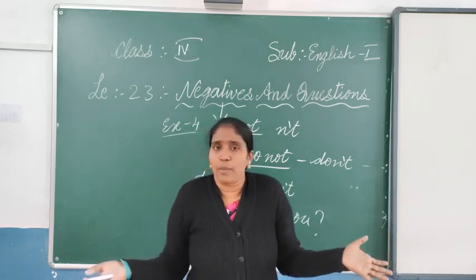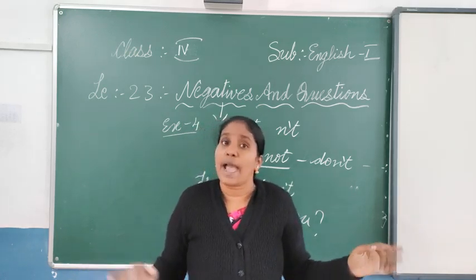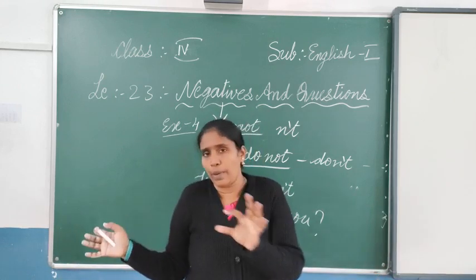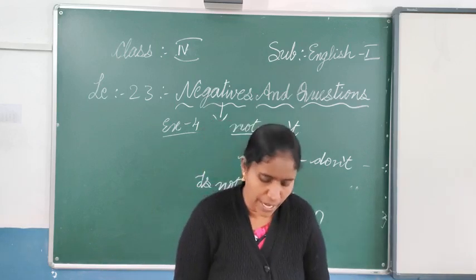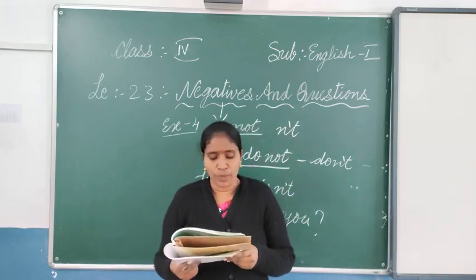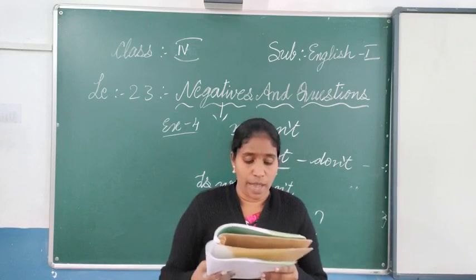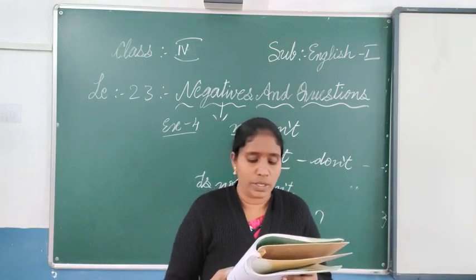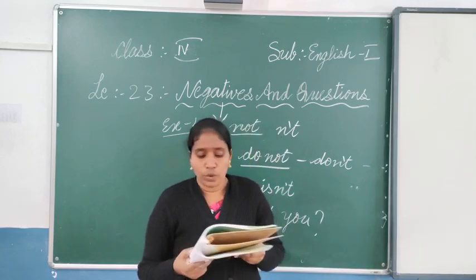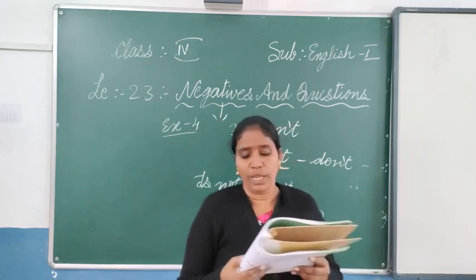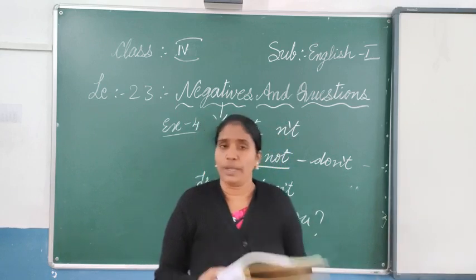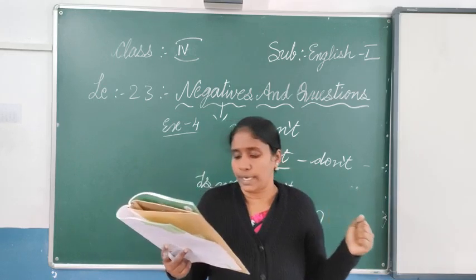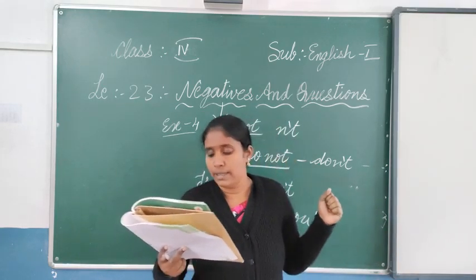When they give yes, I am not. So instead of I am not, immediately we are giving the short type of answers. They have given here, you can read them: cannot, can't; are not, aren't; was not, wasn't; were not; do not, don't; will not be, won't be; shall not be, shan't be. So like this they have given, you can write them. Your sum is not correct, isn't it? Isn't it?